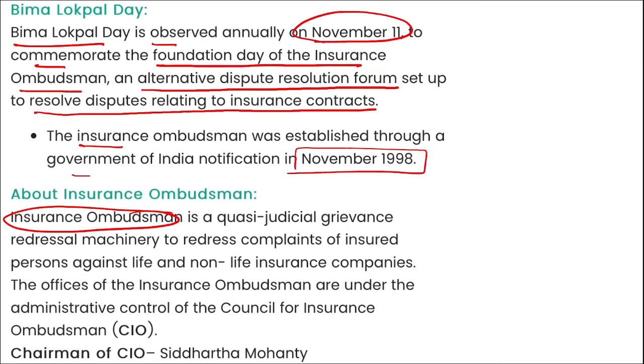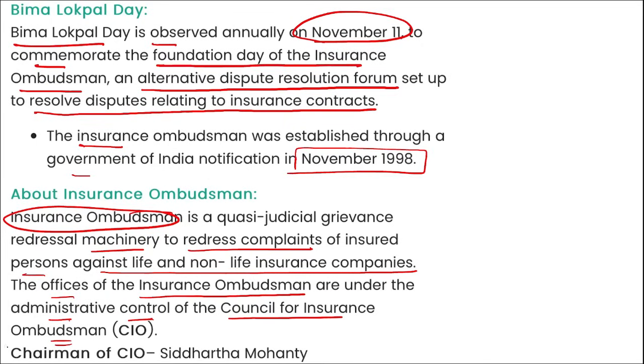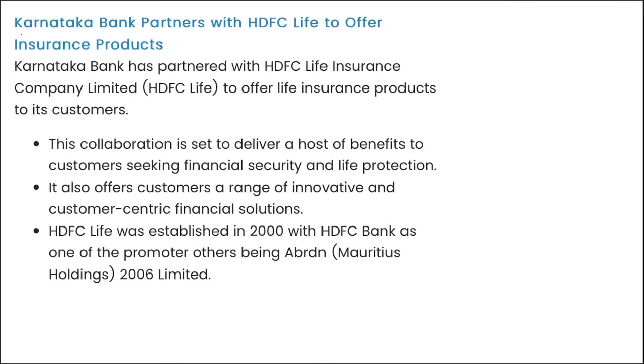The Insurance Ombudsman is a quasi-judicial grievance redressal machinery to redress complaints of insured persons against life and non-life insurance companies. The offices of the Insurance Ombudsman are under the administrative control of the Council of Insurance Ombudsman, and the chairman of CIO is Siddharth Mohanty. So, mark this.